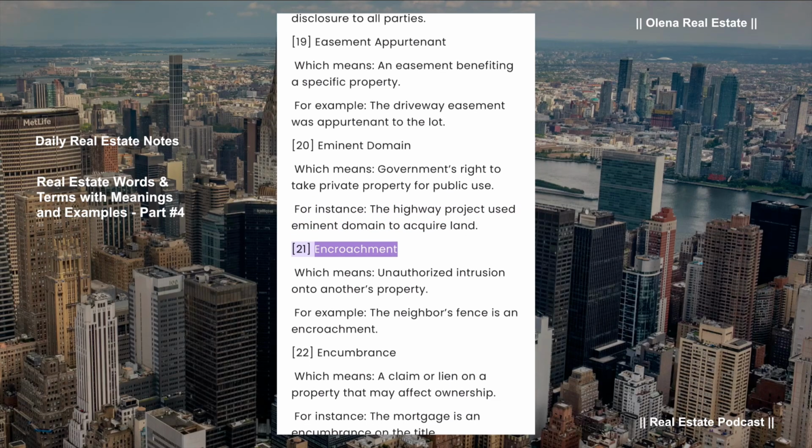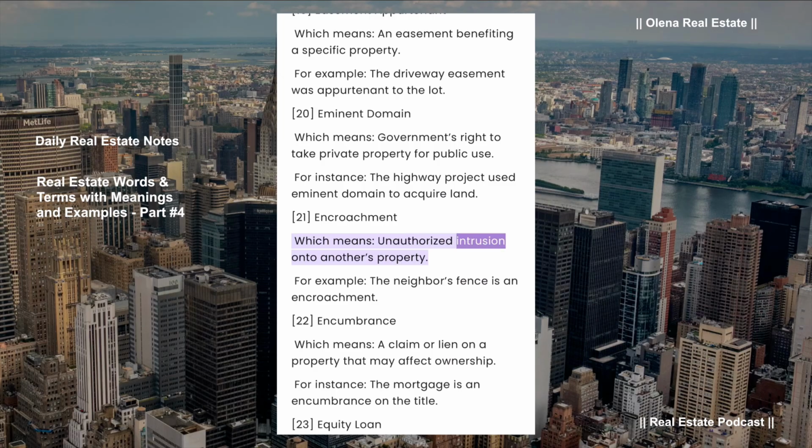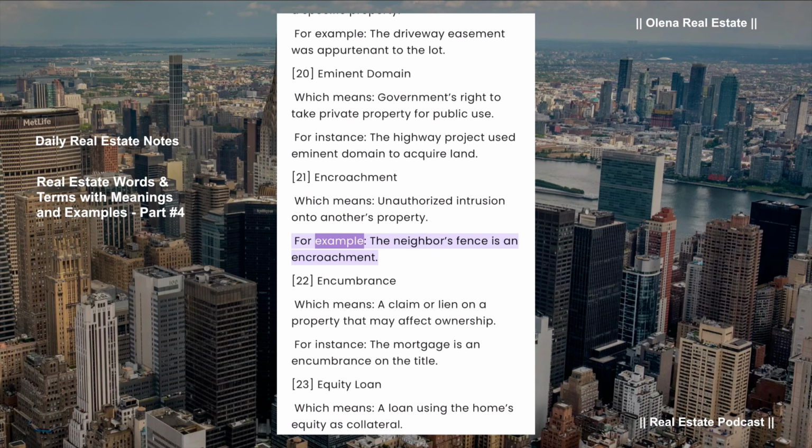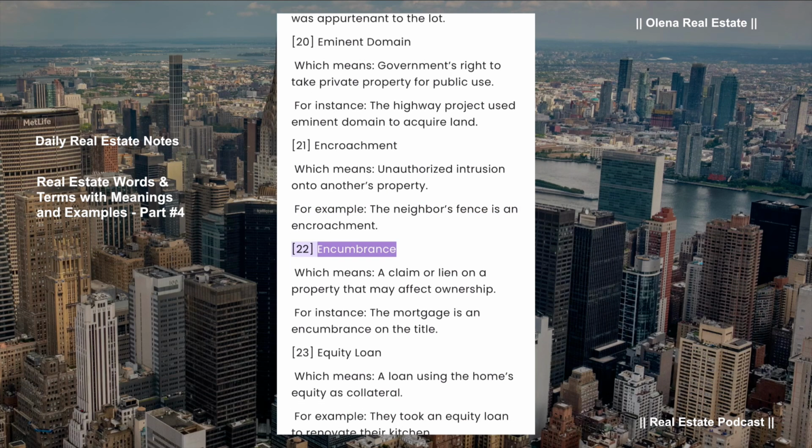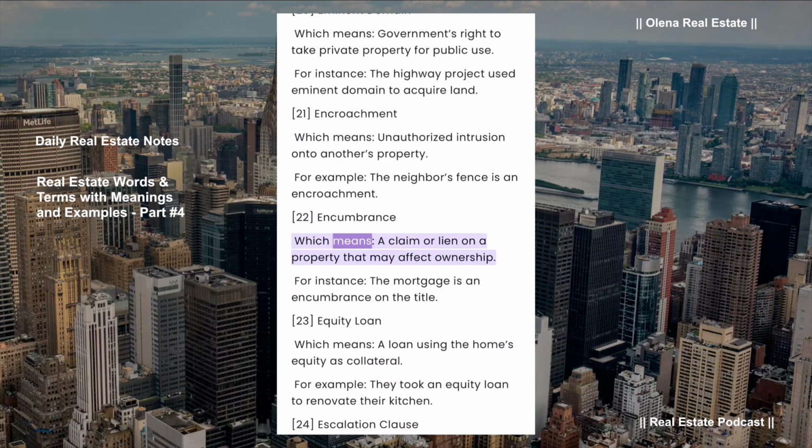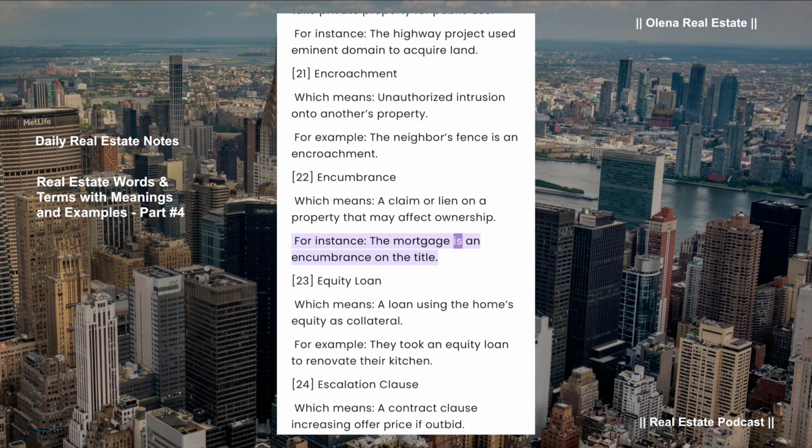Encroachment, which means unauthorized intrusion onto another's property. For example, the neighbor's fence is an encroachment. Encumbrance, which means a claim or lien on a property that may affect ownership. For instance, the mortgage is an encumbrance on the title.